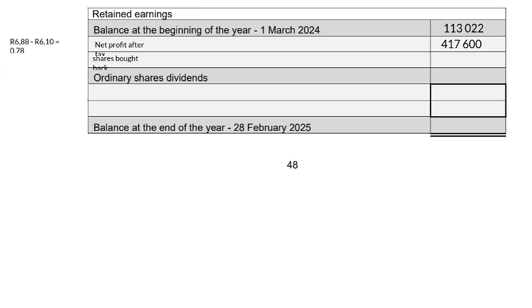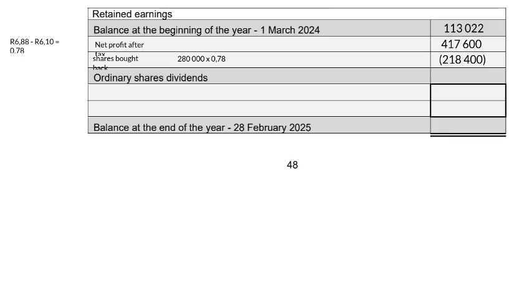So it was bought back for 6.88 rand. Our average share price is 6.10 rand, so the difference is 78 cents. So 280,000 shares at 78 cents, we then subtract 218,400 rand.